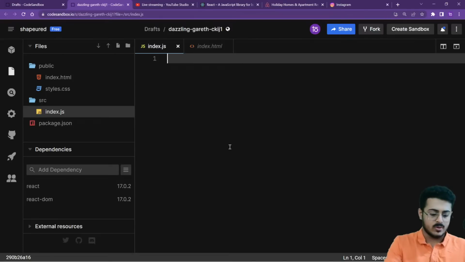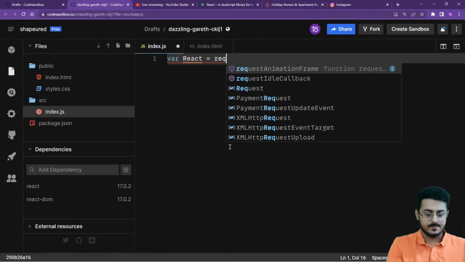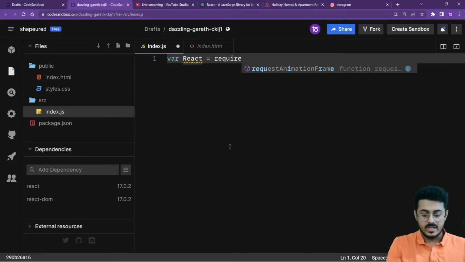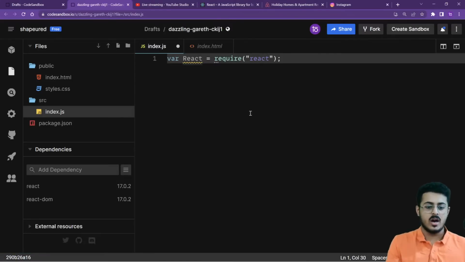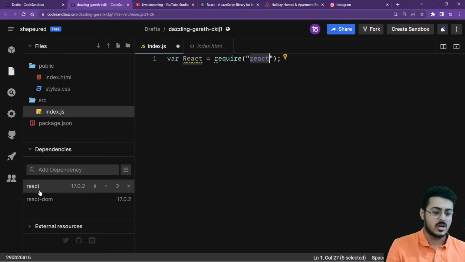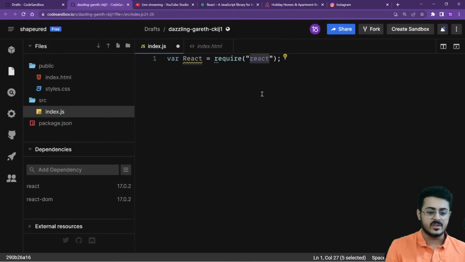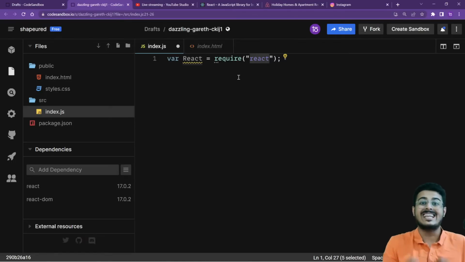For that, the code is var React, a variable called React, that requires React. Now React is basically your library. This is the library that you have installed, and you're saving it. You're requiring it. JavaScript is basically saying, okay, I need this particular library, and I will be utilizing it down in my code. This is what you are saying right over here.